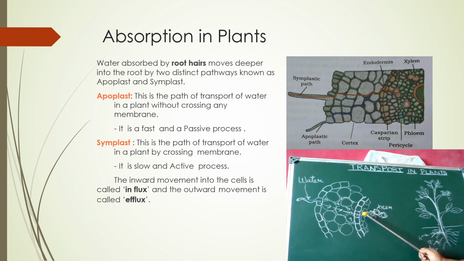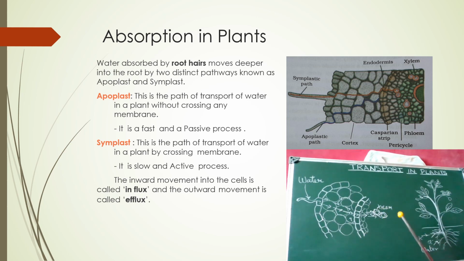the concentration gradient. Okay, and here you have to remember the pathway: water is traveling from the root hair to the epidermis and the cortex cells and the endodermis, and from the endodermis to the pericycle, and from the pericycle it reaches the xylem. This is the xylem, the tissue mainly responsible for the translocation of water. So the water gets collected in the xylem.